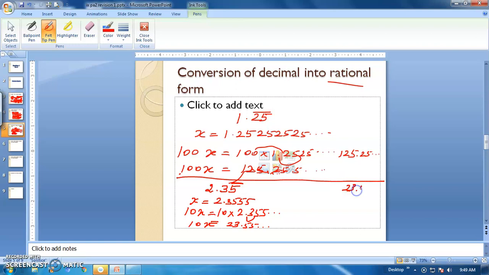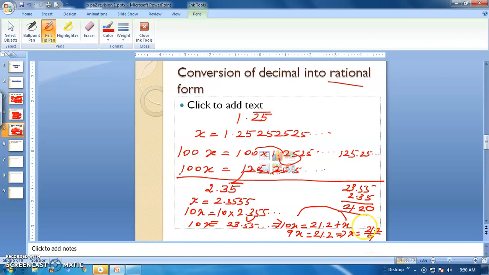Here 10x is there, and we have to split this 23.55 with the x. So 23.55, and what about the x value here? 2.35, etc. is given here. Now subtract it. 0, 5 minus 3, 2, and 3, so 21.2. So it can be split as 10x equal to 21.2 plus x. If you transpose x to the left hand side and subtract, it will become 9x equal to 21.2, which implies x equal to 21.2 divided by 9.